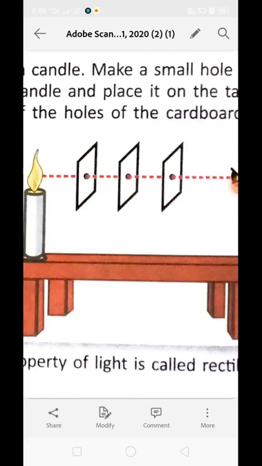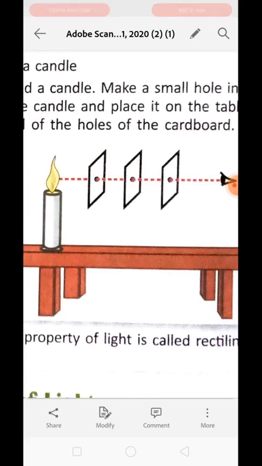Now light the candle and place it on the table in such a manner that the flame of the candle is at the same level as the holes of the cardboard, like this. The cardboard pieces must not touch each other. This is a precaution which we have to follow.